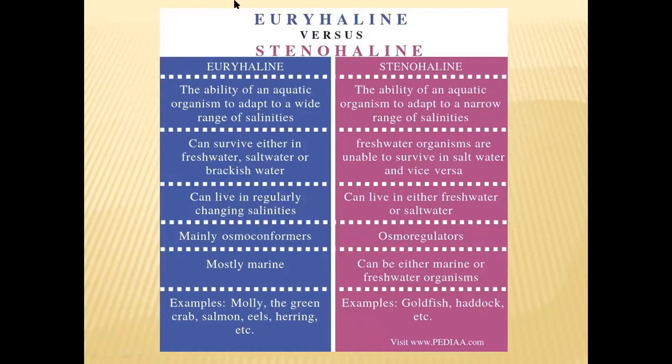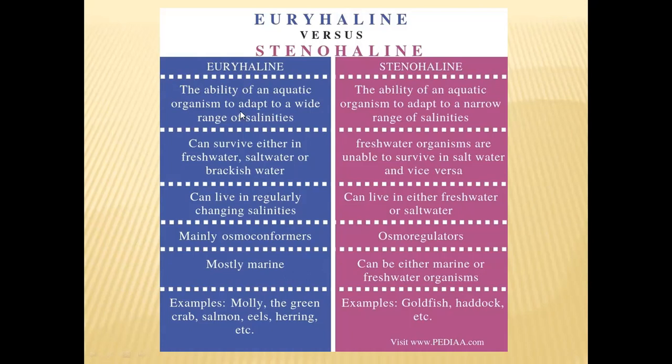So in today's class, we are going to discuss the osmoregulatory mechanisms in marine water and brackish water animals. In marine water animals, we can find two types of organisms: one is euryhaline and another one is stenohaline. So what are the differences between euryhaline and stenohaline? Euryhaline animals can adapt to a wide range of salinities.